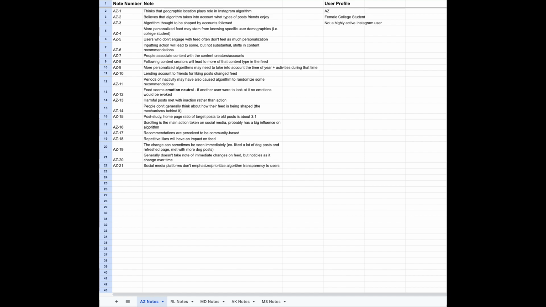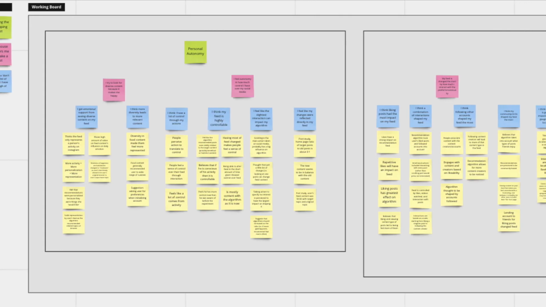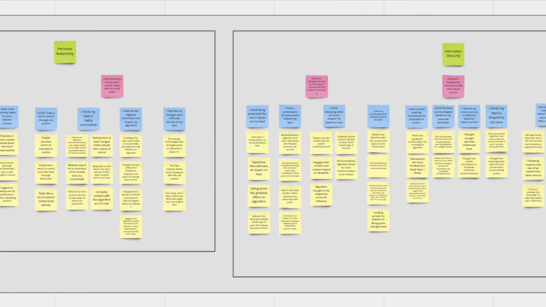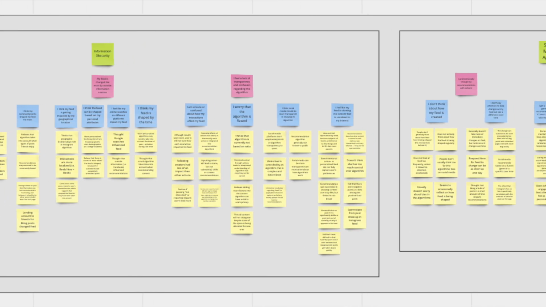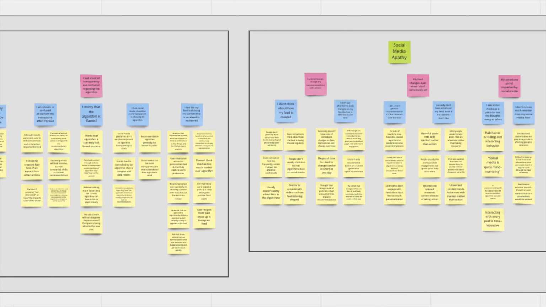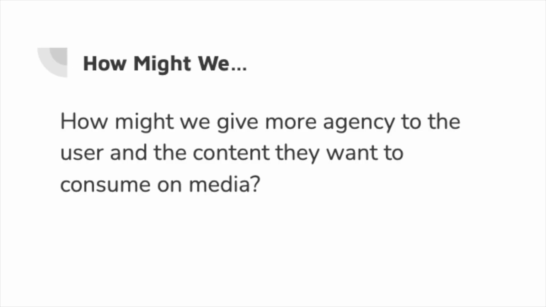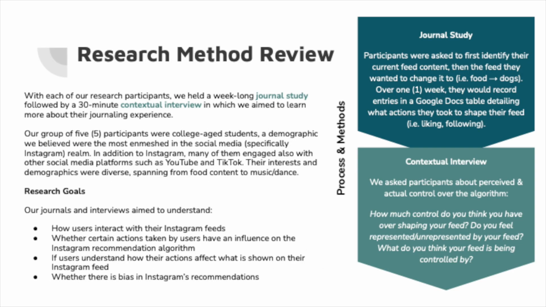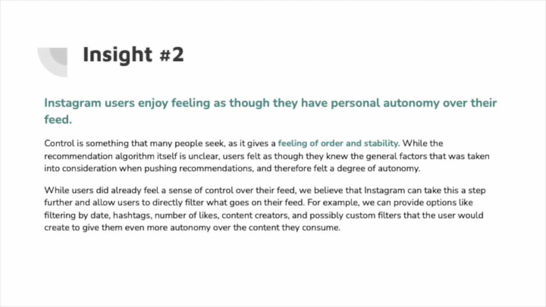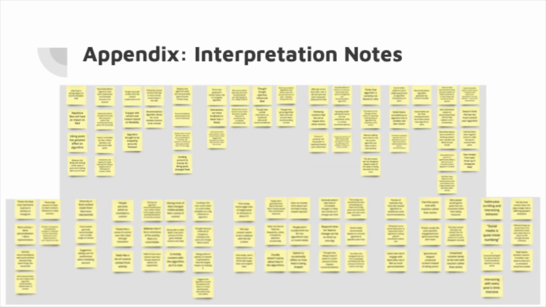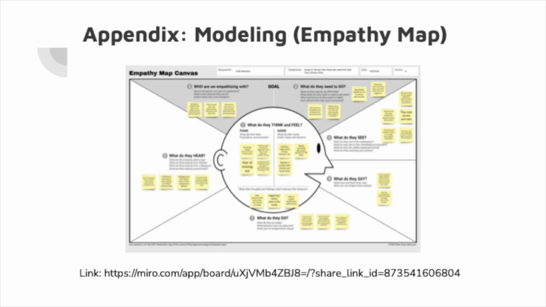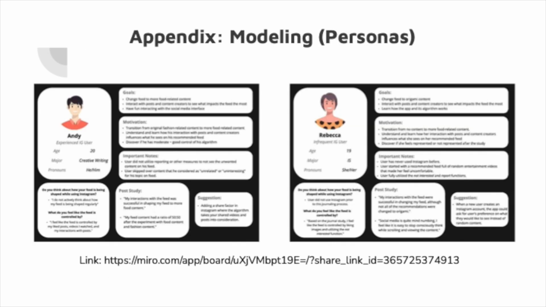With that, we were able to then conduct affinity diagramming. Here, we were able to collectively categorize the notes from our sessions with core ideas addressing meaningful issues and shared implications. We then worked together to create a research report that covered our executive summary, research method, insights, with our interpretation notes, affinity clustering, and new models to synthesize our data.